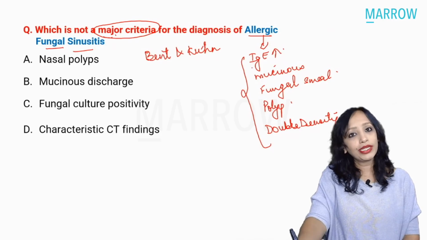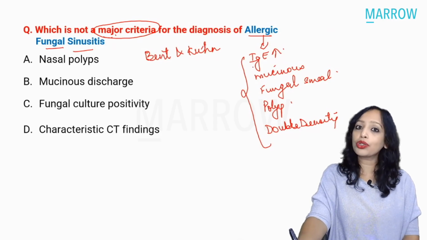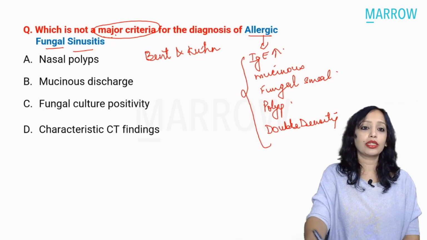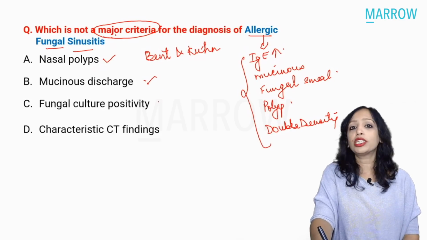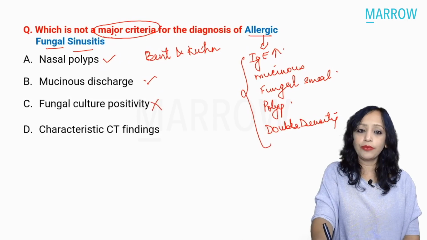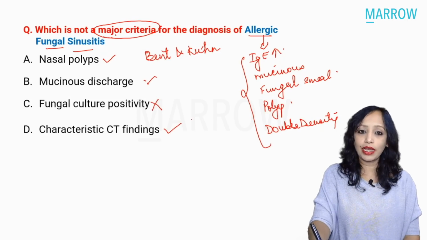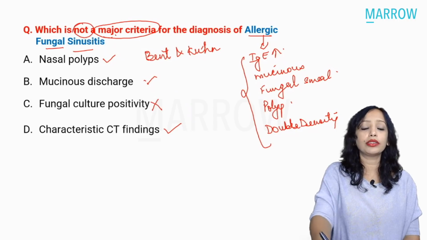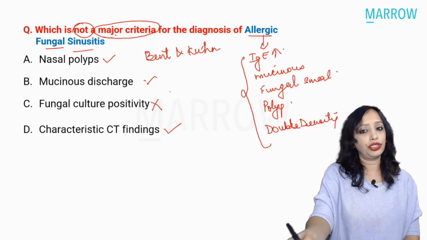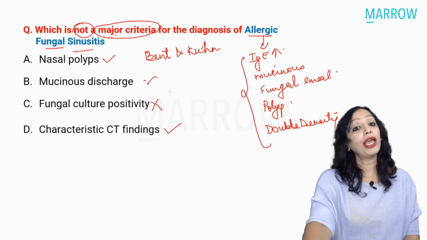All these, if present, make the diagnosis of allergic fungal sinusitis. So nasal polyps, yes. Mucinous discharge, yes. Fungal culture? It is the fungal smear, not fungal culture. Characteristic CT findings, yes. So what is asked is which is not a major criterion. The answer is the fungal culture. That is not a major criterion.